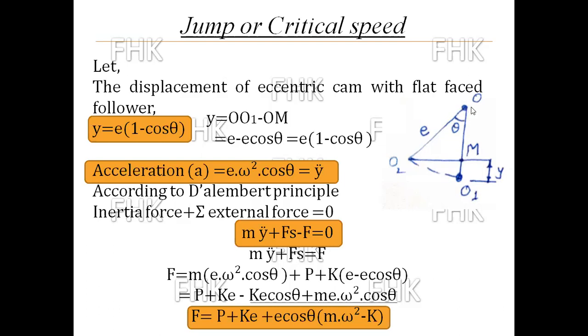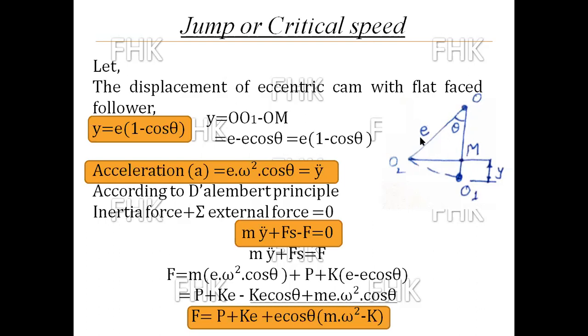Now we have to find out OM. For finding OM, I will consider the triangle O O2 M. In that triangle, the hypotenuse O1O2 is equal to the eccentricity, and that is the angle theta. So OM is equal to E cos theta.